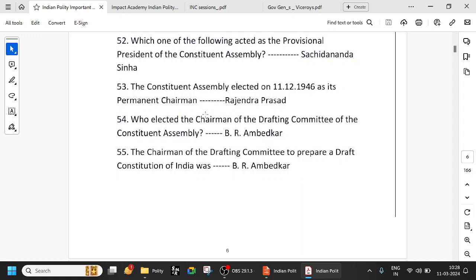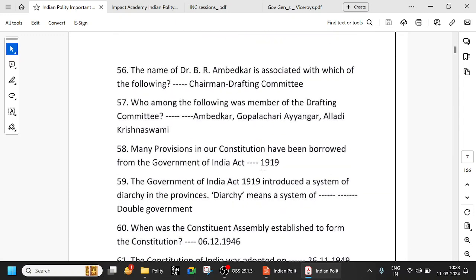So Dr. B.R. Ambedkar is the chairman of the drafting committee, and there are also many other committees, the Union Powers Committee, Steering Committee, Law Committee, etc. Again, the chairman of the drafting committee to prepare a draft constitution of India was Dr. B.R. Ambedkar. It's a very standard point, everybody knows.